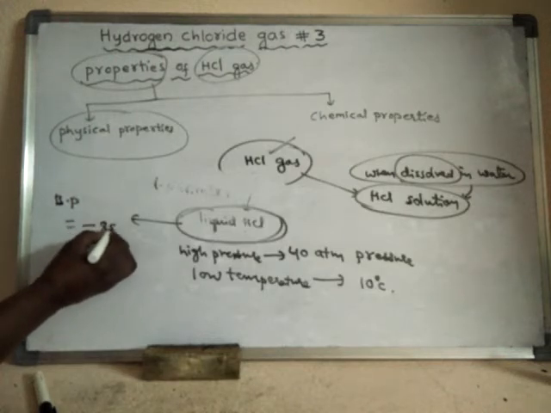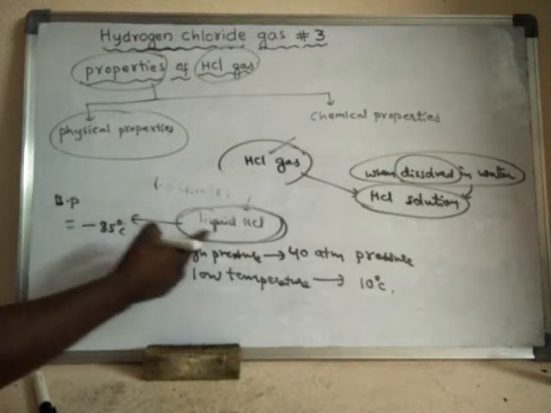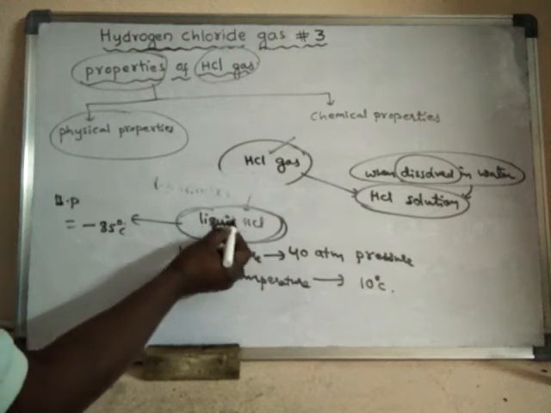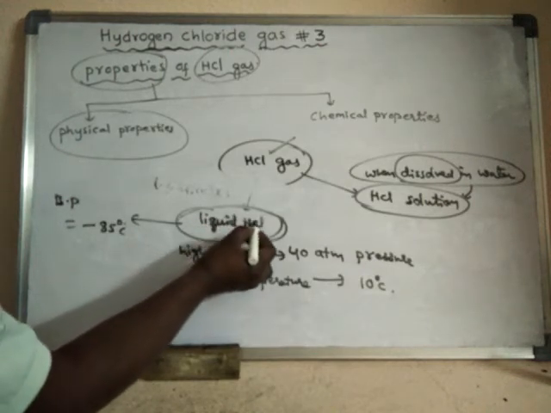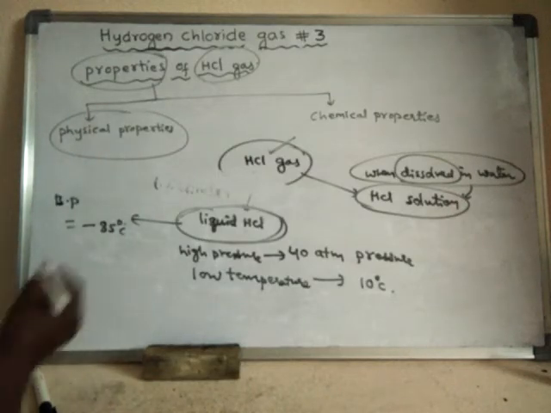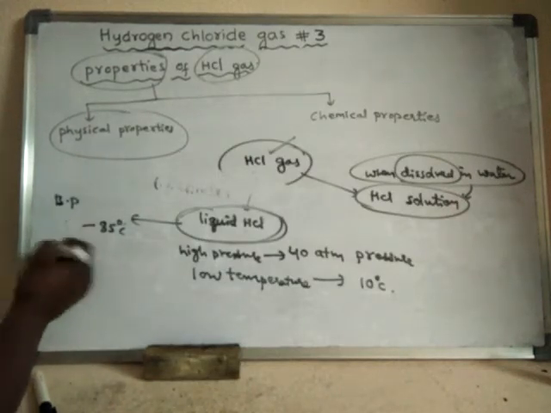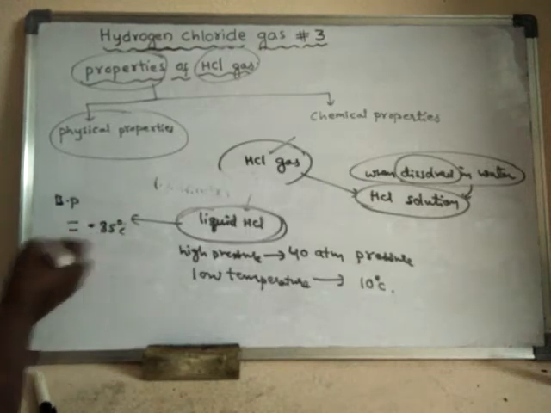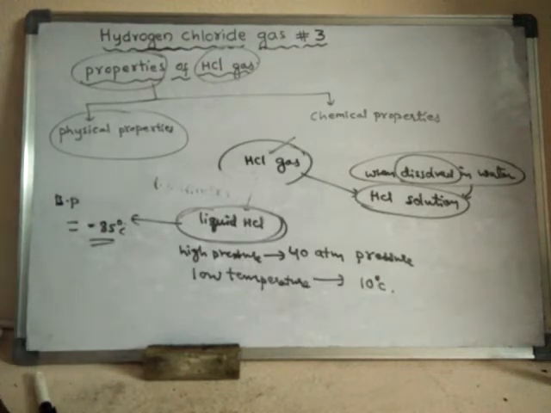At minus 85 degrees centigrade, this liquid HCl will boil. That means liquid HCl boils at what temperature? At minus 85 degrees centigrade. Very low temperature. Okay, got it.